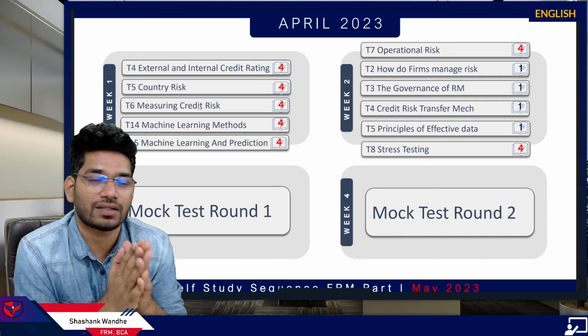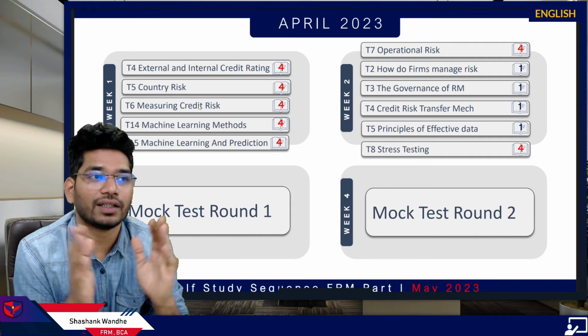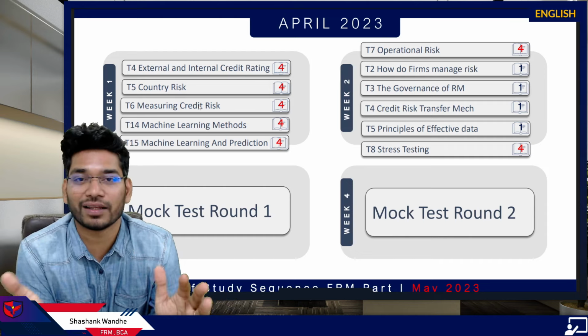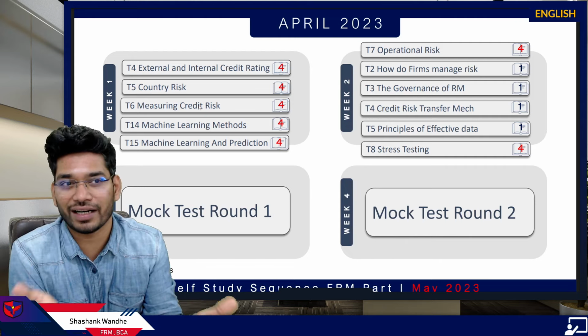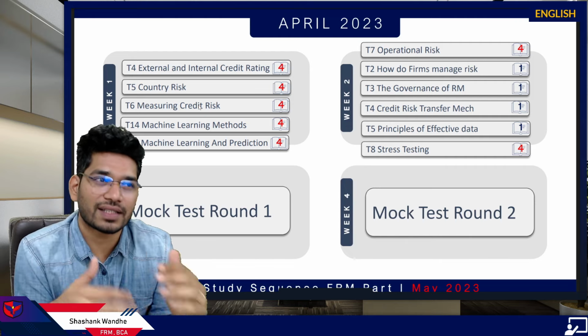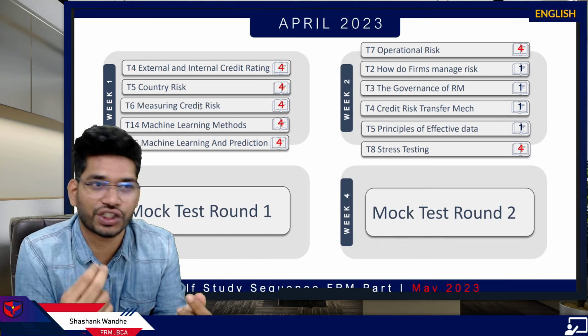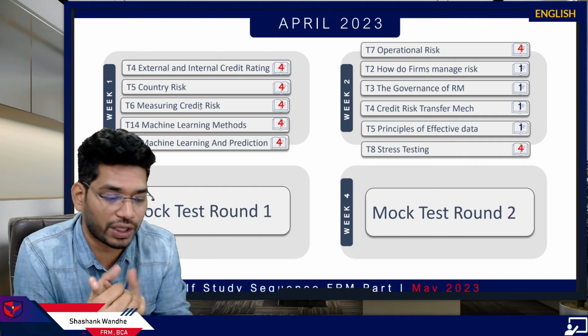Statistically speaking, no one is able to finish their 100% preparation before 1 month of examination. Most of the students will finish their preparation just 10 or 15 days before the exam. So this is again the same recommendation from me. Don't wait for your 100% preparation. Just finish 80-85% and appear for a mock test, and then you can finish the remaining portion.